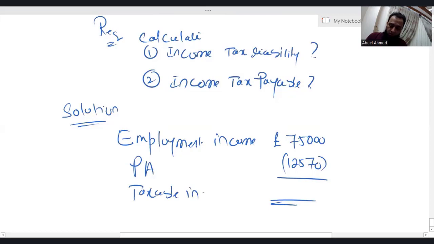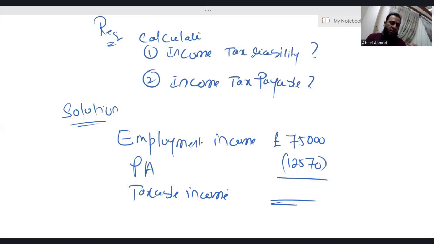And let me tell you one thing. There is no such thing as nil-rate band for the non-saving income. Nil-rate bands only come in saving income and dividend income. What is the nil-rate band in dividend income? We'll discuss that. Don't worry at all. Dividend income has a nil-rate band of 1,000, but how do we use that 1,000? You just need to wait, please. Right now, just focus on what we are discussing.